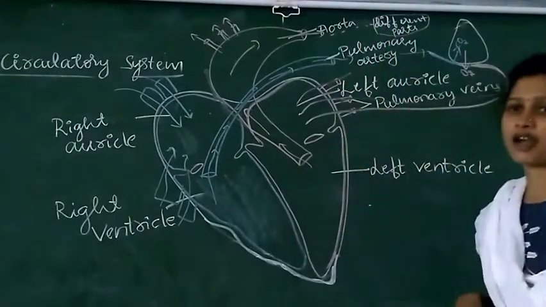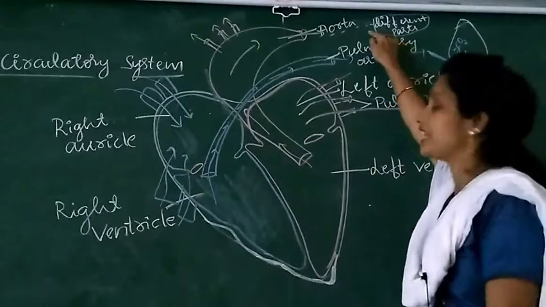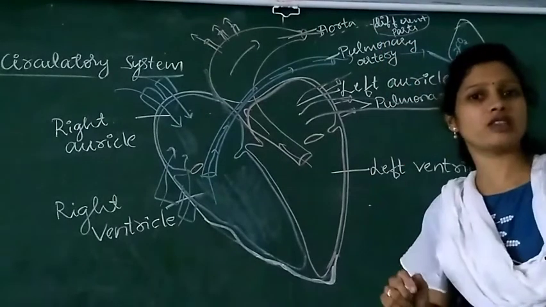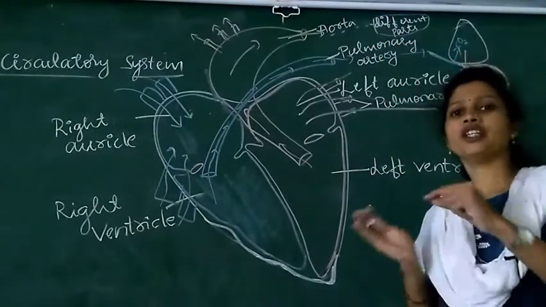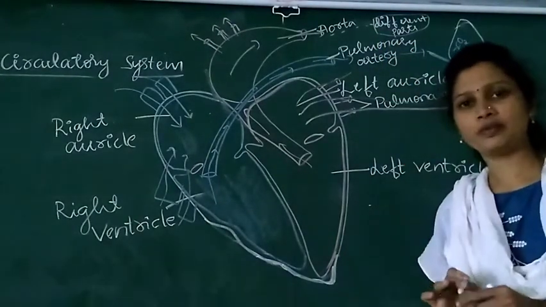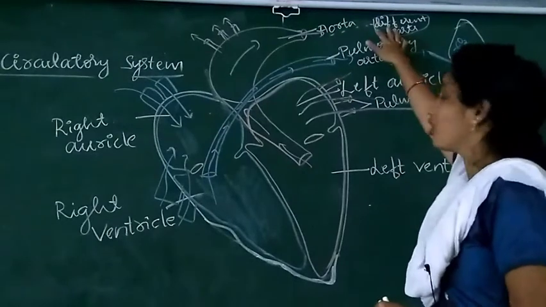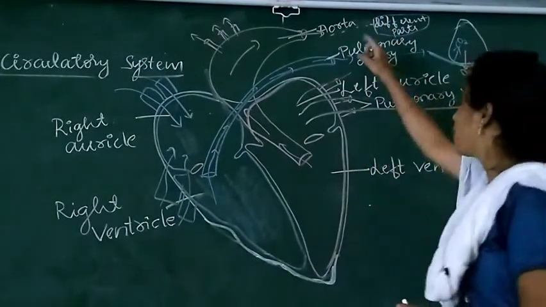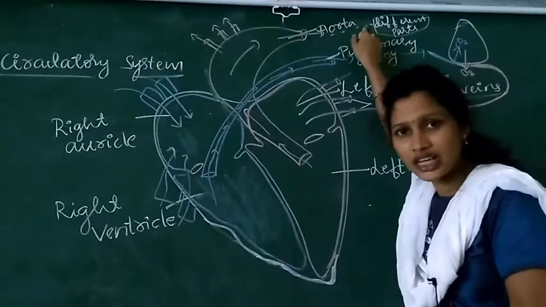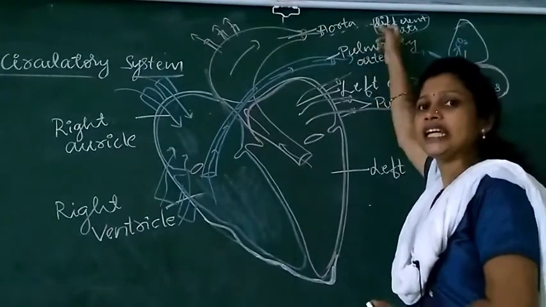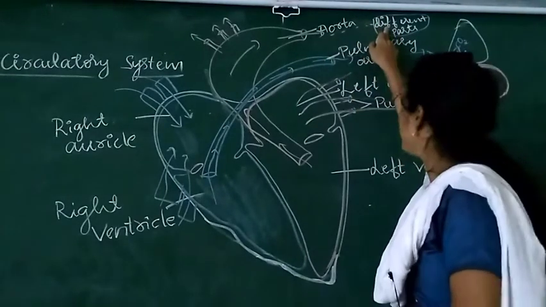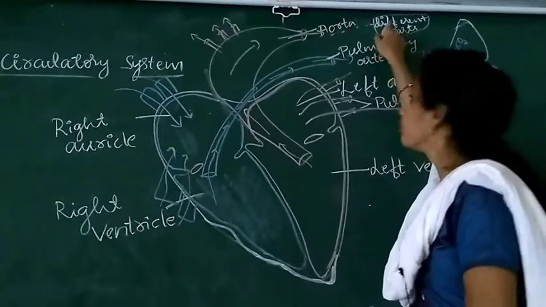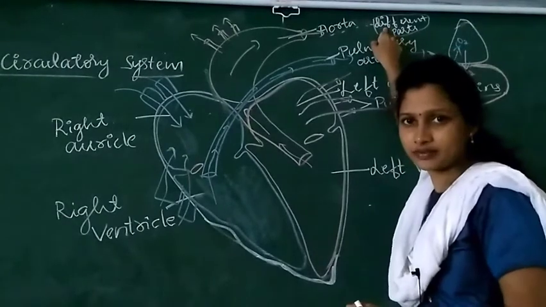In the different parts of the body, again exchange of gases takes place between the blood and cells or tissues. Cells or tissues receive the oxygen present in the oxygenated blood and give the carbon dioxide present in the cells.